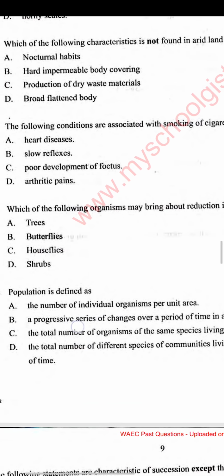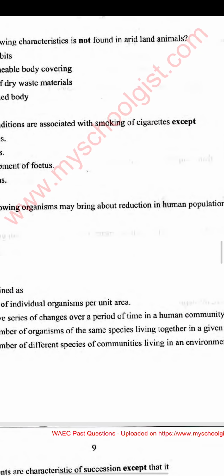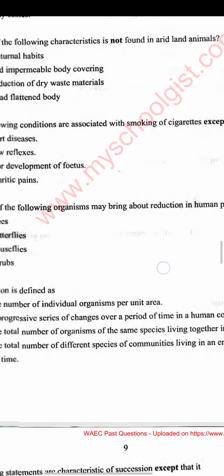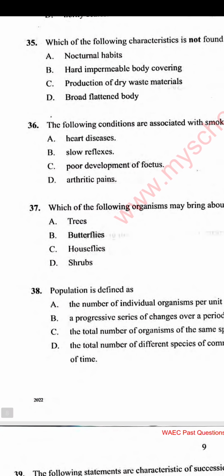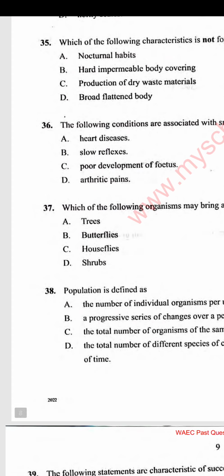Number 37. Which of the following organisms may bring about reduction in human population? We have A. Trees, B. Butterflies, C. Housefly, D. Shrubs. The answer is housefly. Trees and shrubs provide food for humans, so they support human growth. Butterflies, how do they support humans?